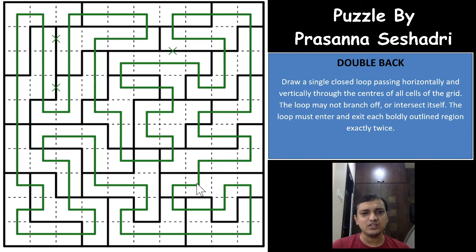And then seeing that when a loop segment enters a region from that cell which has two cells again branching off, then that loop segment cannot go away from the region, right? That was one other logic that is very helpful. And then you will have to see that if a loop segment gets closed and you have only one cell remaining, then these two cells will have to be part of the single loop segment. I mean to say these two cells will have to be connected to each other. And with that we have completed this excellent puzzle.